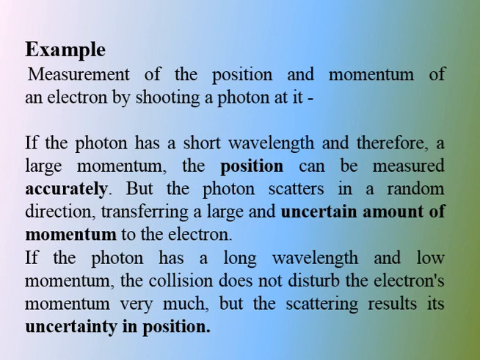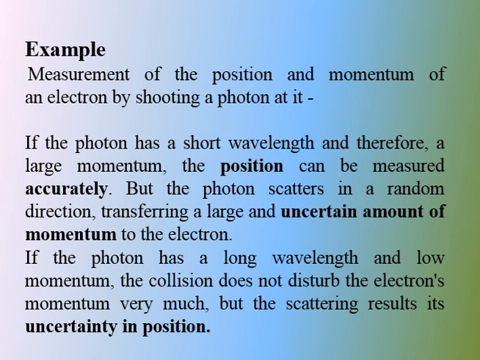The position can be measured accurately, but the photon scatters in a random direction, transferring a large and uncertain amount of momentum to the electron. Here large momentum is there, therefore momentum or velocity is uncertain, and wavelength is small, hence the position is certain.